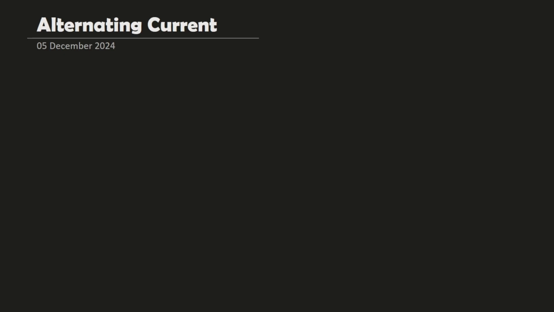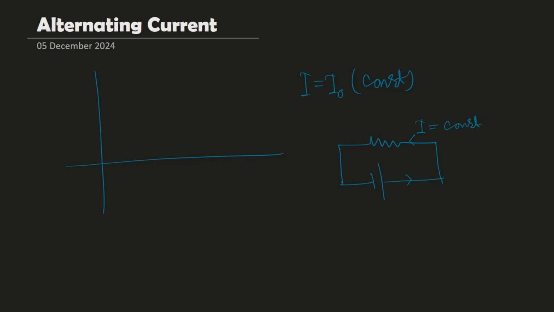What is alternating current? In the previous chapter, you have gone through this type of current. In any circuit, the current was constant. Say this is I naught, constant. So if there is a circuit, suppose this is the resistance, and this is the DC source. So the current will flow like this, and this I is a constant. This is what we have seen in previous chapters.